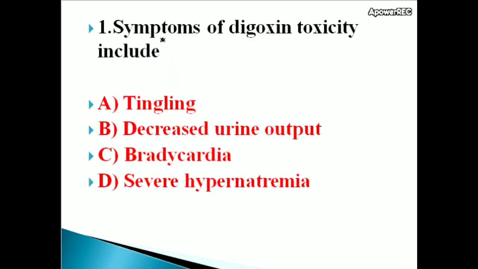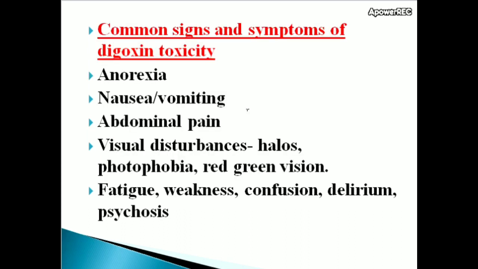First question, symptoms of digoxin toxicity include options: tingling, decreased urine output, bradycardia, severe hypernatremia. Correct answer is decreased urine output. Symptoms of digoxin toxicity include decreased urine output. Digoxin is a cardiac glycoside used to treat some cardiac conditions, heart failure, atrial fibrillation and atrial flutter.